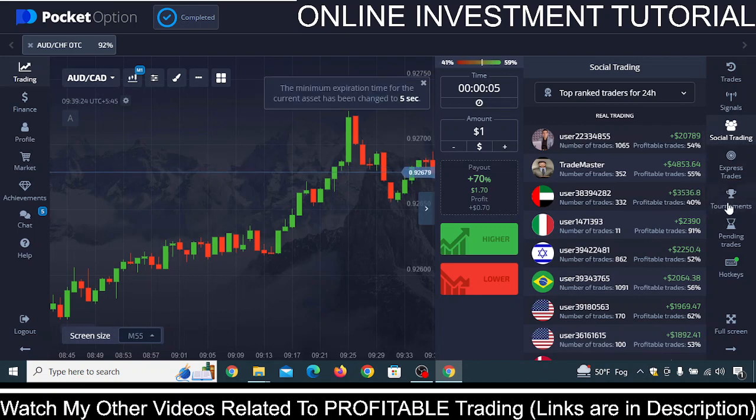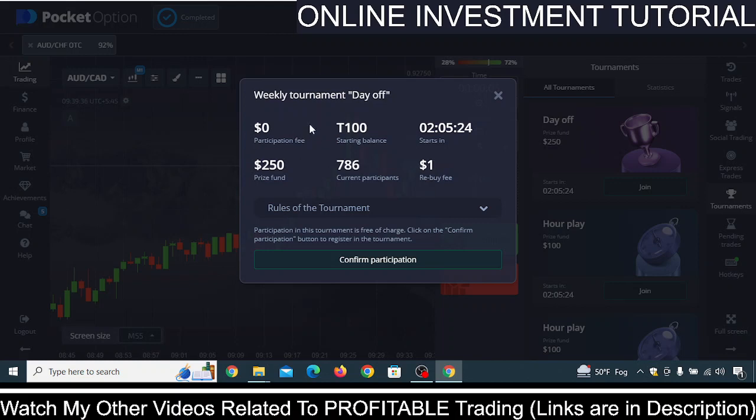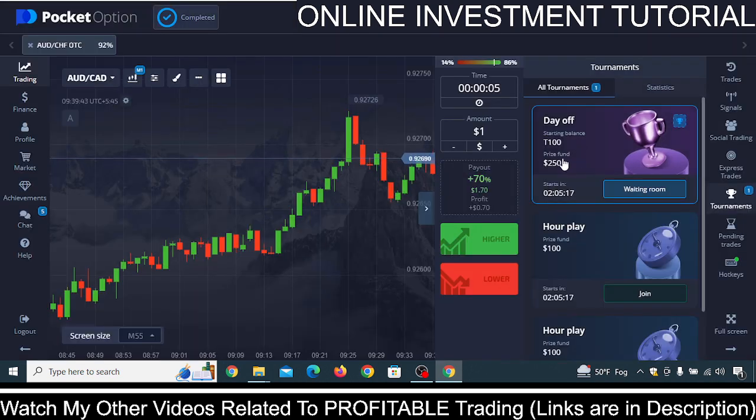Another thing is the tournament. You can trade in this tournament for free, and it happens every day. You can simply click on join, and then you'll see a $0 participation fee. You just click on confirm participation and you will be able to join this tournament and start to trade to win this prize fund, which is real money.